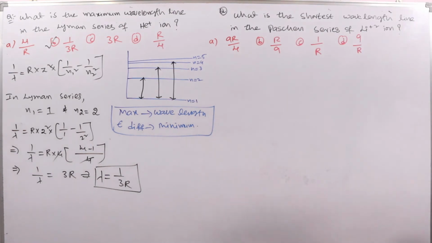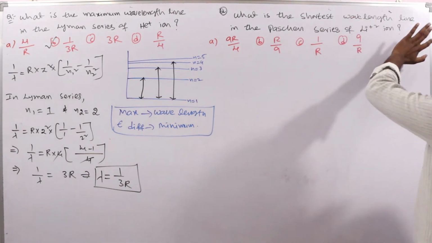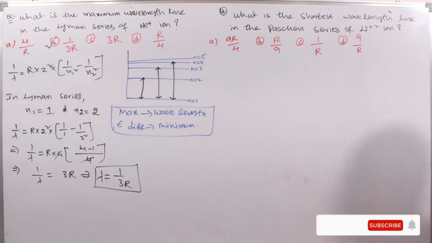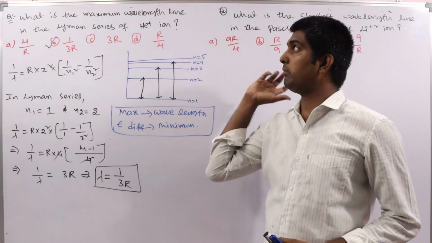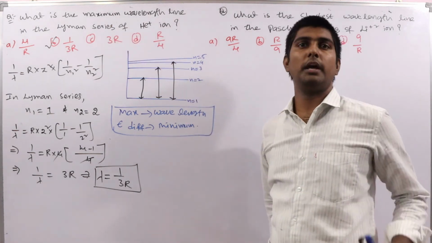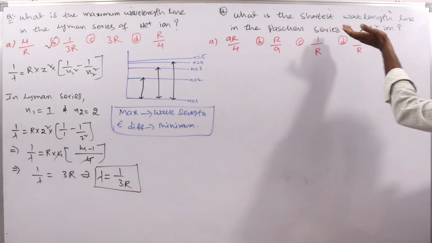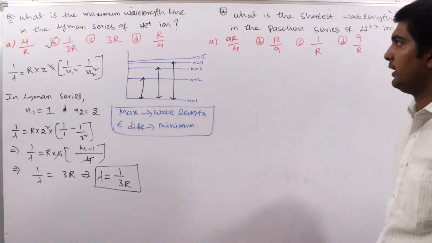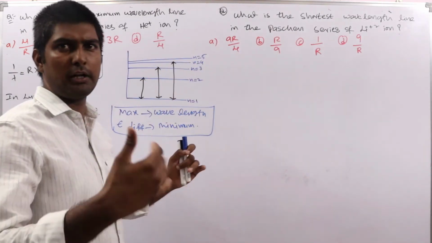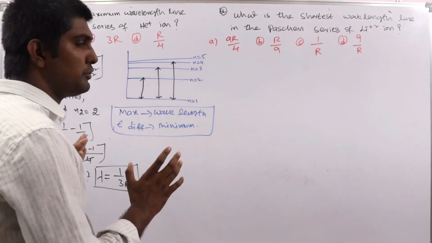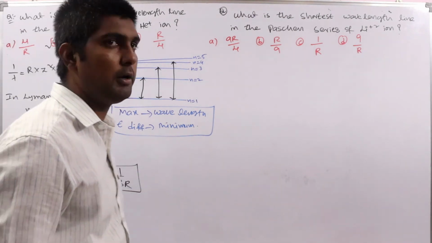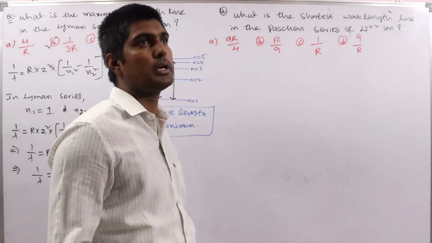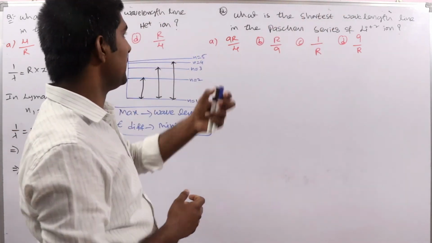Next, look at another problem. What is the shortest wavelength line in the Paschen series of lithium plus 2 ion? Look at the two problems. Here they asked the maximum wavelength line, and here they asked the shortest wavelength line. Whatever the series, whatever the species given, same story, same concept. Keep one point in mind here, that's all. Same formula here also.